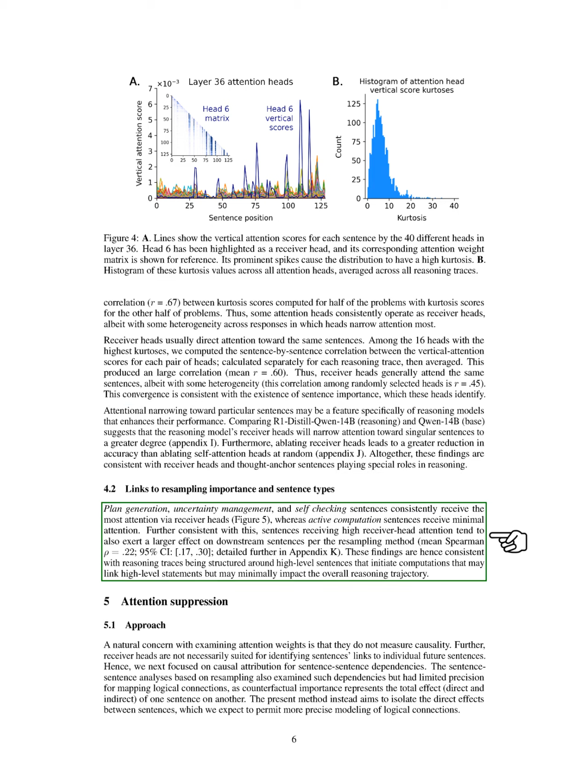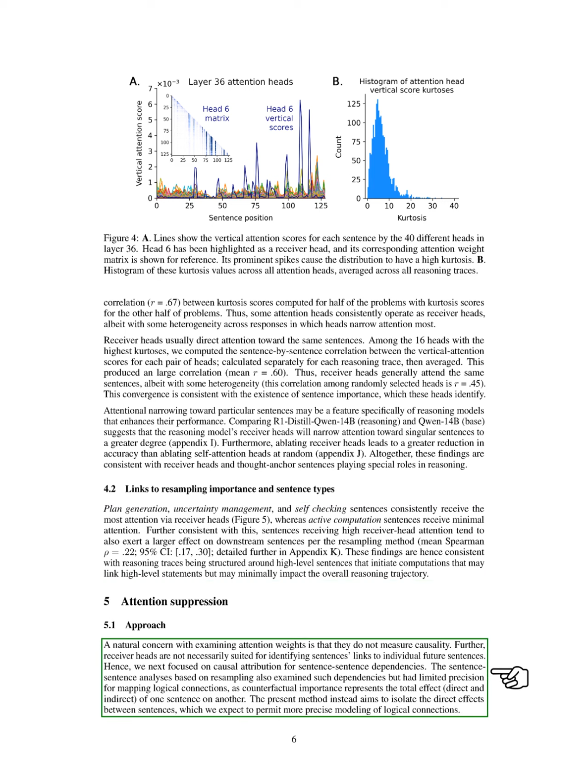We also found that certain types of sentences, like those related to plan generation and uncertainty management, receive the most attention from receiver heads, while sentences focused on active computation receive less. This indicates that reasoning traces are structured around key sentences that initiate computations but may not significantly alter the overall reasoning path.